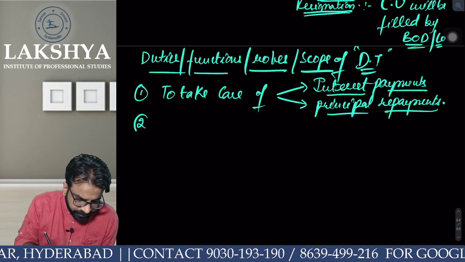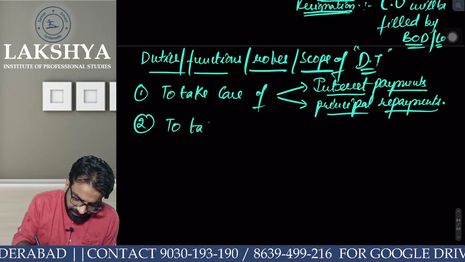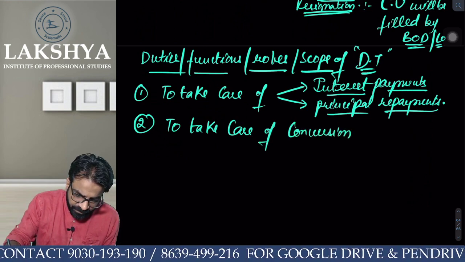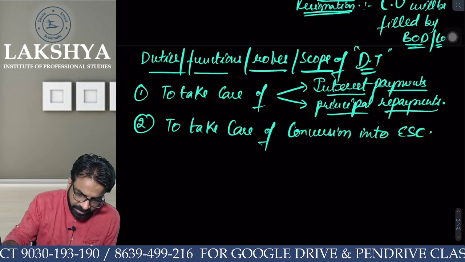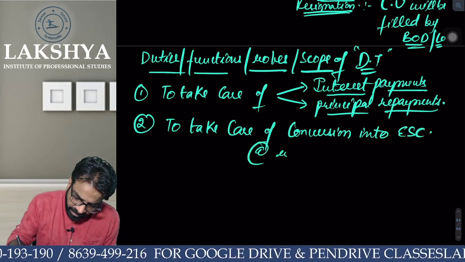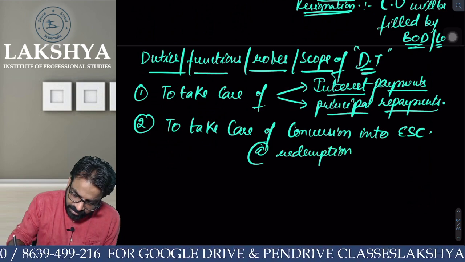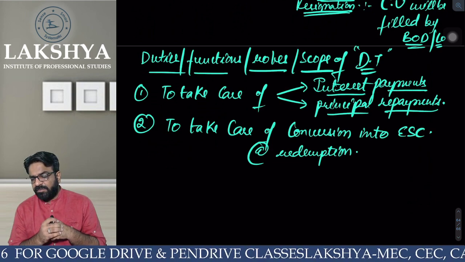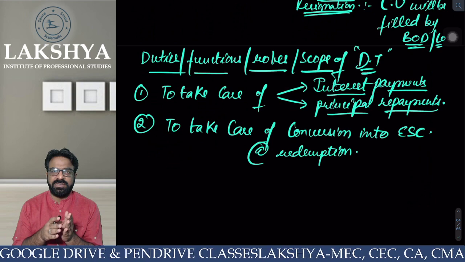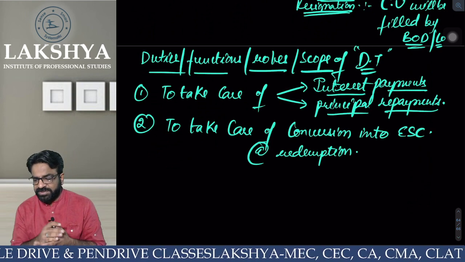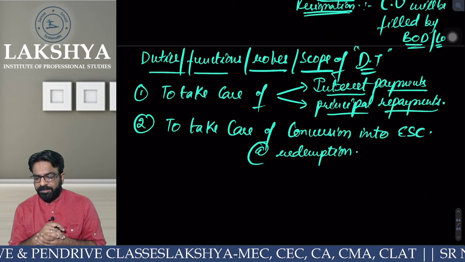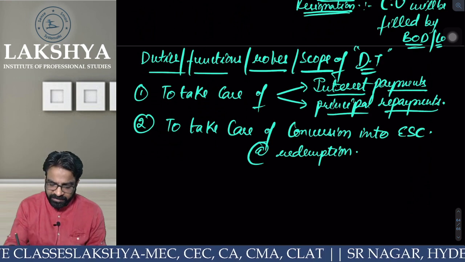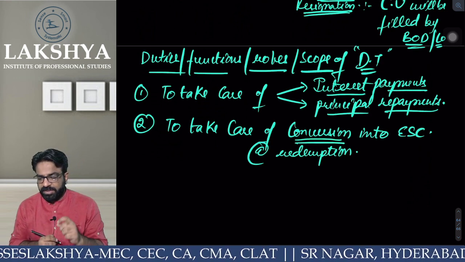Point number 2: to take care of conversion into equity share capital at the time of redemption. Tell me one thing, do we have convertible debentures or not? When the convertible debentures are there, at the time of redemption the company has to convert these debenture holders into equity shareholders. So, who will look whether the conversion is taking place properly or not? The debenture trustee will look at that.